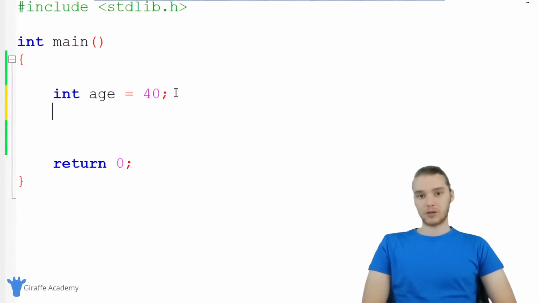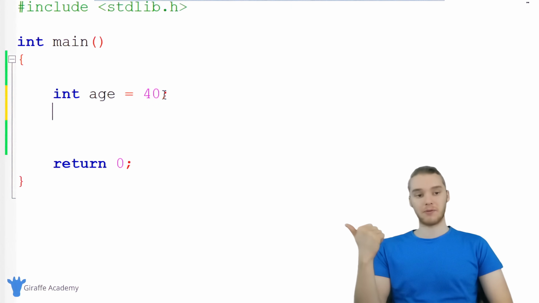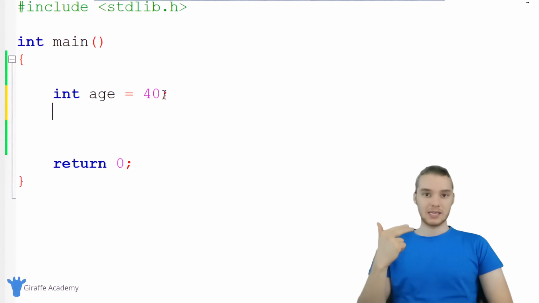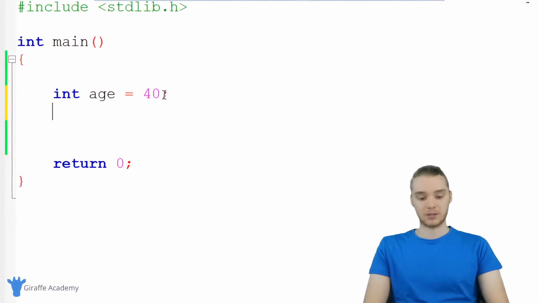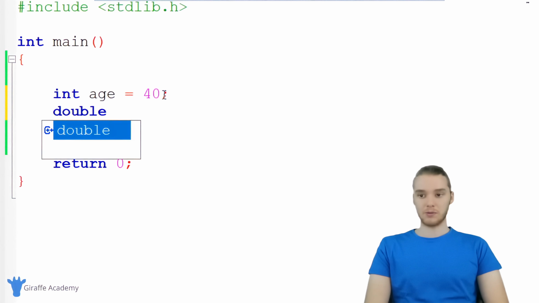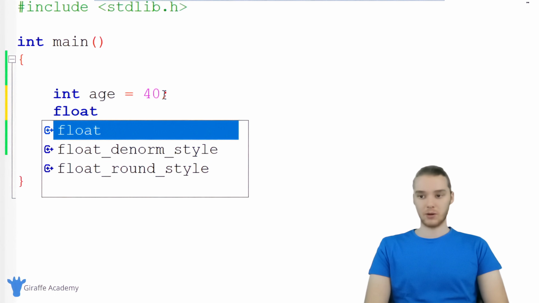Another type of number we can create is a decimal number. This would be a number unlike an integer, so it would be like 2.5 or 8.67 or 7.538, right? It's a number that has a decimal point associated to it. There are actually two types of decimal numbers in C. There's something called a double and there's something called a float.